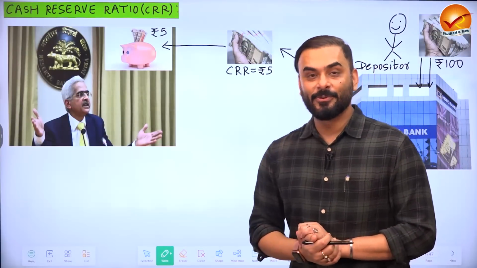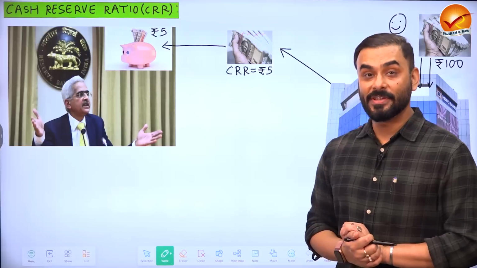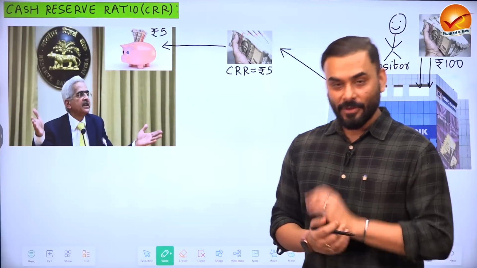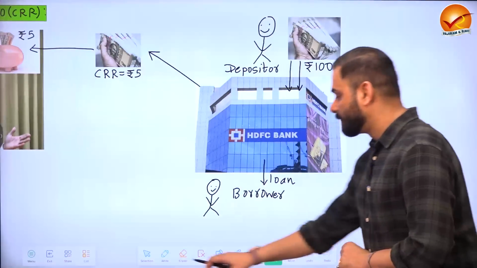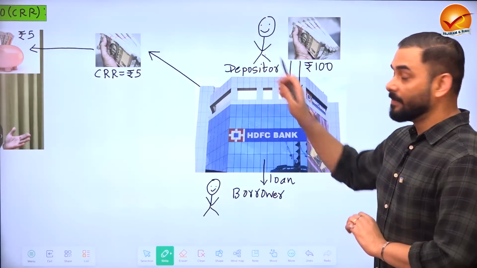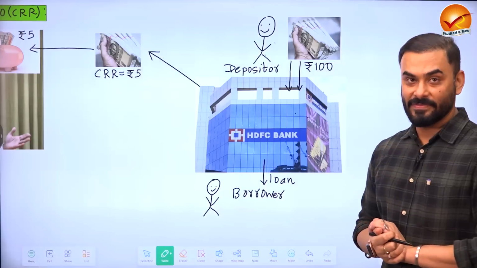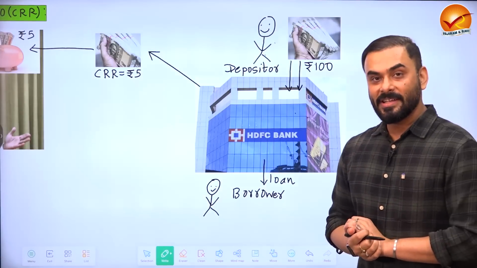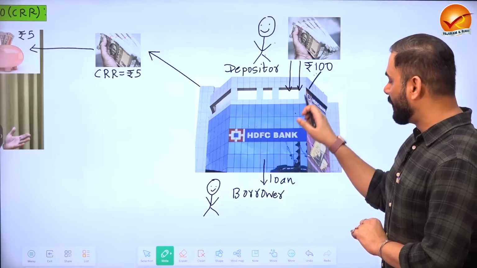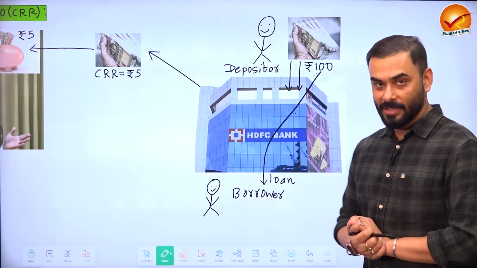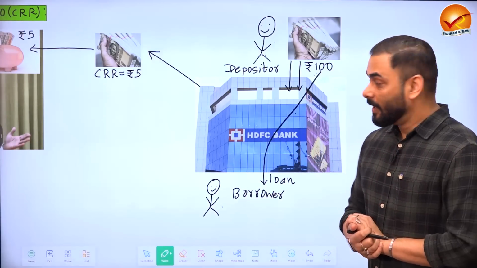So now guys, let us look at another concept of banking called cash reserve ratio, CRR. Now imagine that there is a bank, HDFC. There is a depositor. This depositor has deposited 100 rupees in HDFC Bank. The moment HDFC gets this 100 rupees, HDFC gives the same 100 rupees as a loan to somebody who wants to buy a house. So 100 rupees gone.